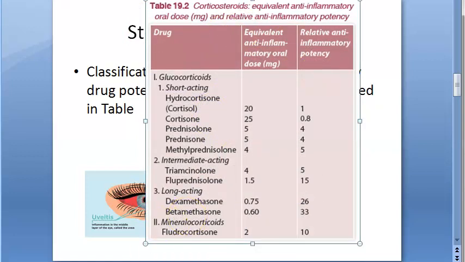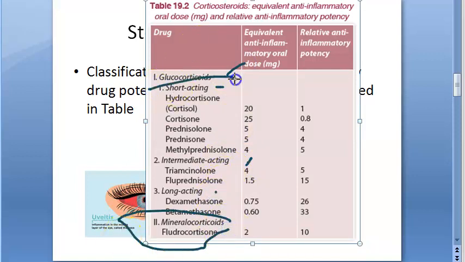So corticosteroids are classified like this. We are looking at ophthalmology. Glucocorticoids: short acting, intermediate acting, long acting, and then mineralocorticoids. Okay. So first of all they have glucocorticoids and mineralocorticoids. Under glucocorticoids they have short, intermediate, long.